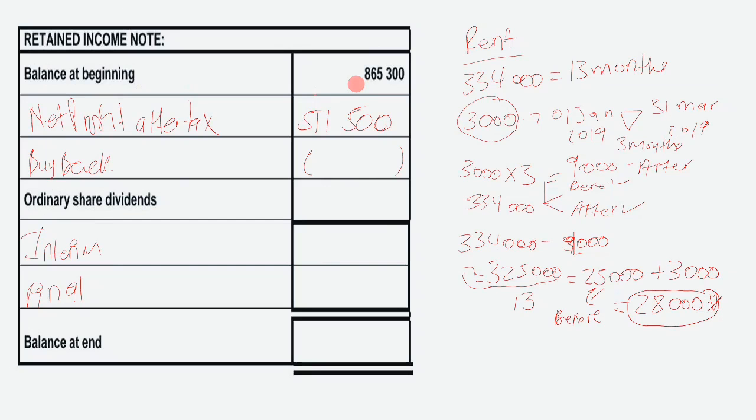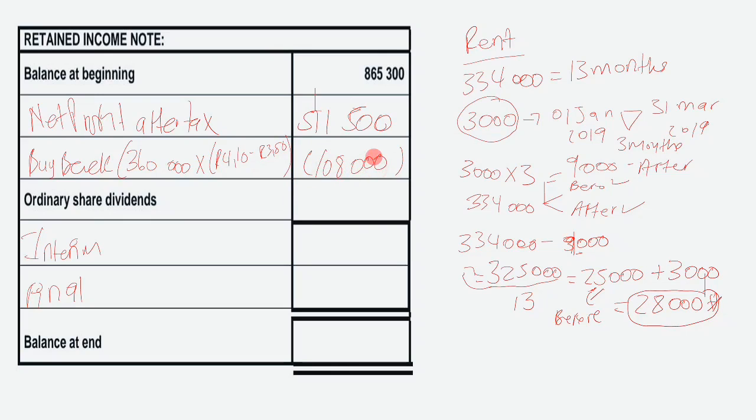So our calculation for buyback of shares is 360,000 multiplied by open brackets 410 minus 380. So the value of shares repurchased under retained income is going to be 108,000.